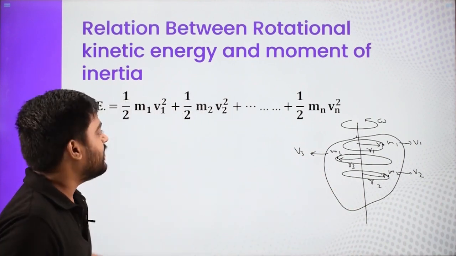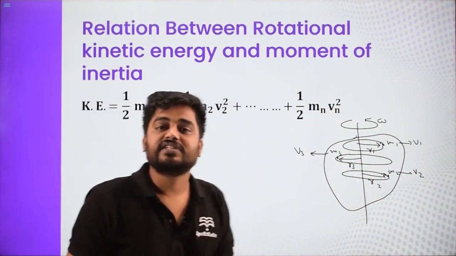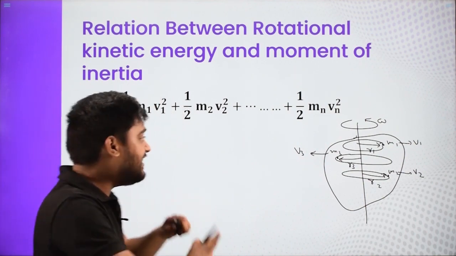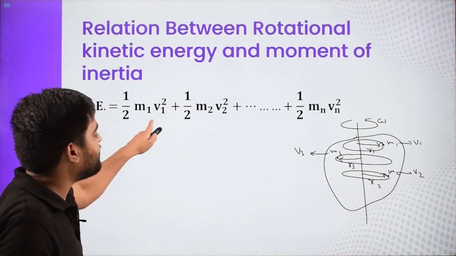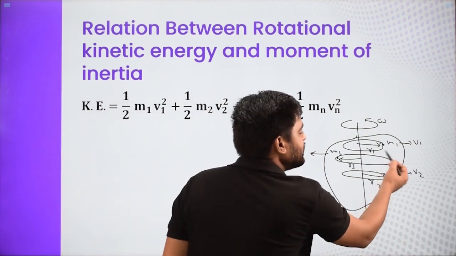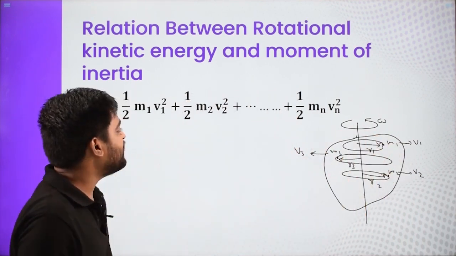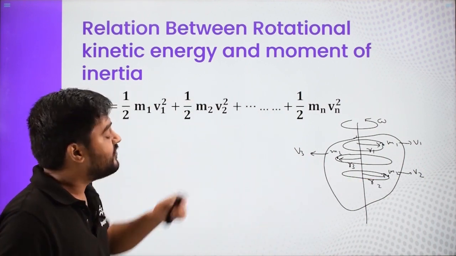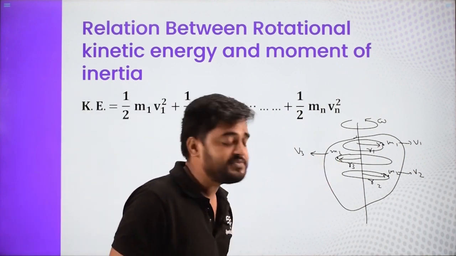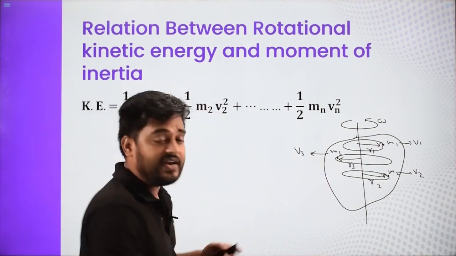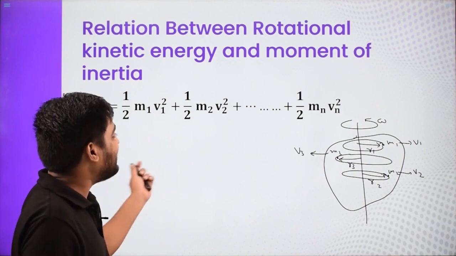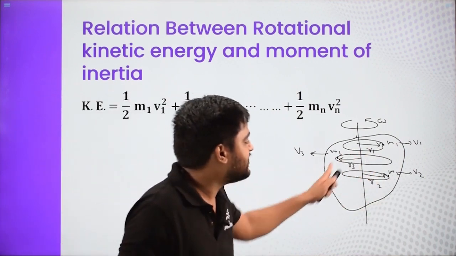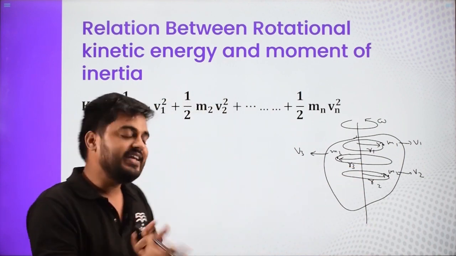We can write that the particle mn has velocity vn. Now if I want to write an expression for the kinetic energy of the entire system, I'll say it is half m1 v1 square, that is the kinetic energy associated with this mass. Half m2 v2 square is the kinetic energy of particle number 2. Half m3 v3 square is the kinetic energy of the next particle, and so on. When we add all such small kinetic energies, we get the total kinetic energy of the entire system. So this is the kinetic energy of a rotating object.